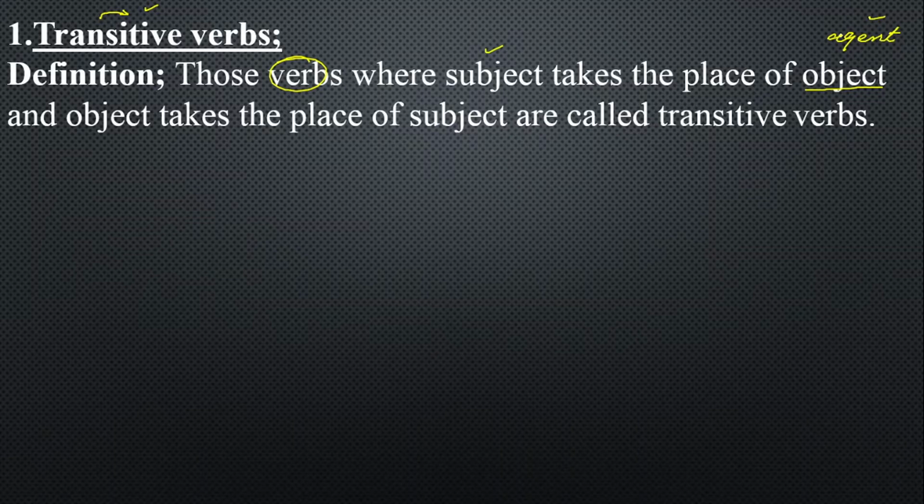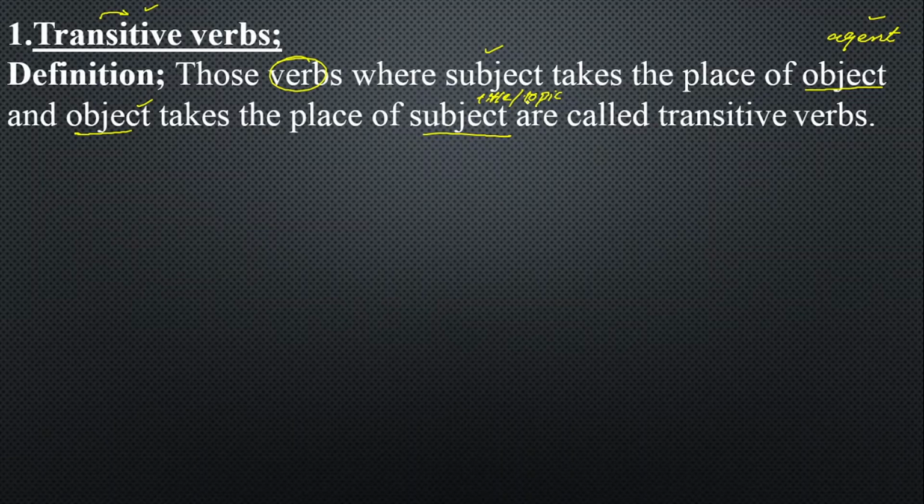And when object takes the place of subject, it is called title or topic subject. I will be mentioning the topic, the rules of changing active voice into passive voice, in the description box. I will share the link. You can understand them easily.